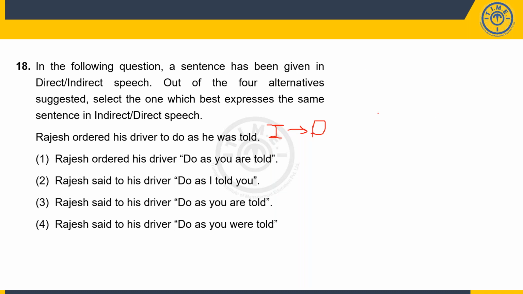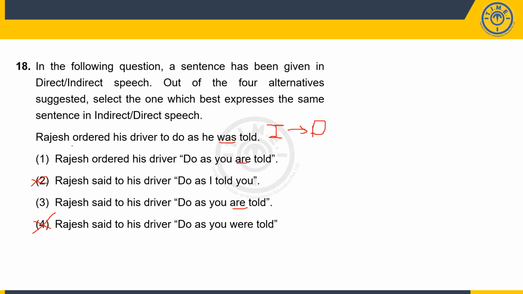Now, this I have a was over here, right? So if I have a was in the reported speech, it should be are in the normal speech. So 2 gets eliminated and 4 gets eliminated. I'm left with 1 and 3. Rajesh ordered his driver, do as you are told. Rajesh said to his driver, do as you are told.